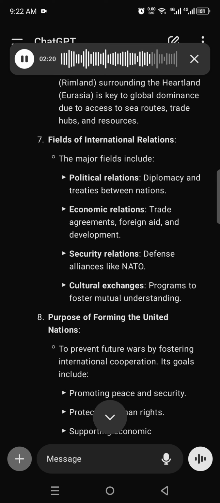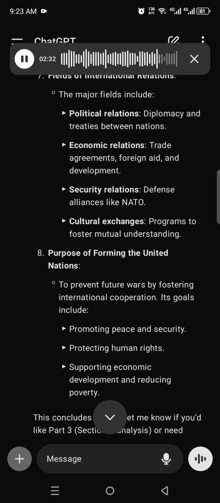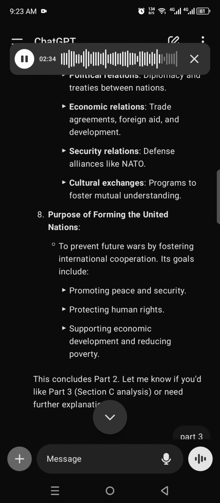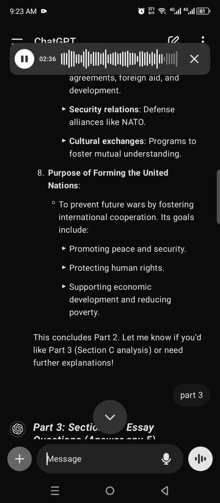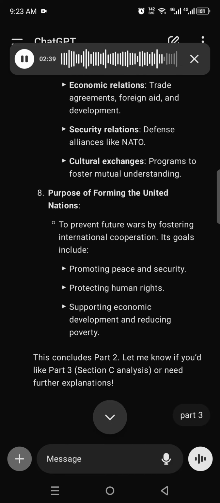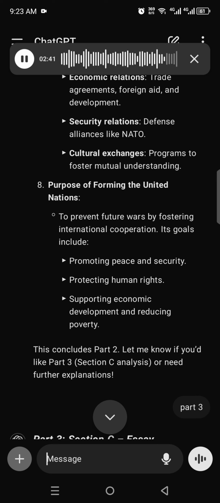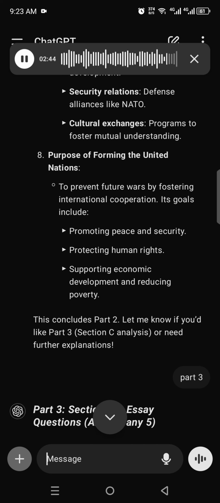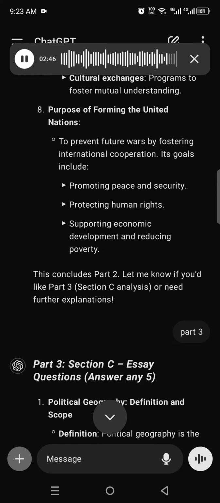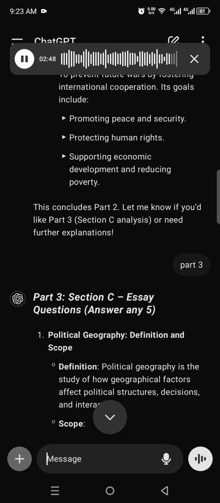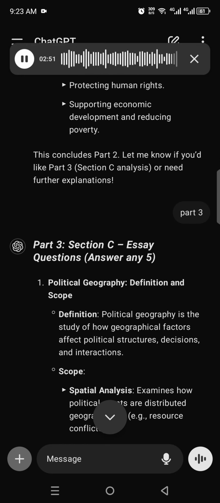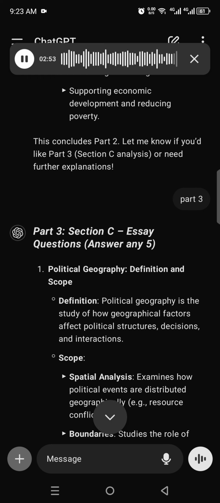7. Fields of international relations. The major fields include political relations, diplomacy and treaties between nations; economic relations, trade agreements, foreign aid, and development; security relations, defense alliances like NATO; cultural exchanges, programs to foster mutual understanding. 8. Purpose of forming the United Nations. To prevent future wars by fostering international cooperation. Its goals include promoting peace and security, protecting human rights, supporting economic development, and reducing poverty.